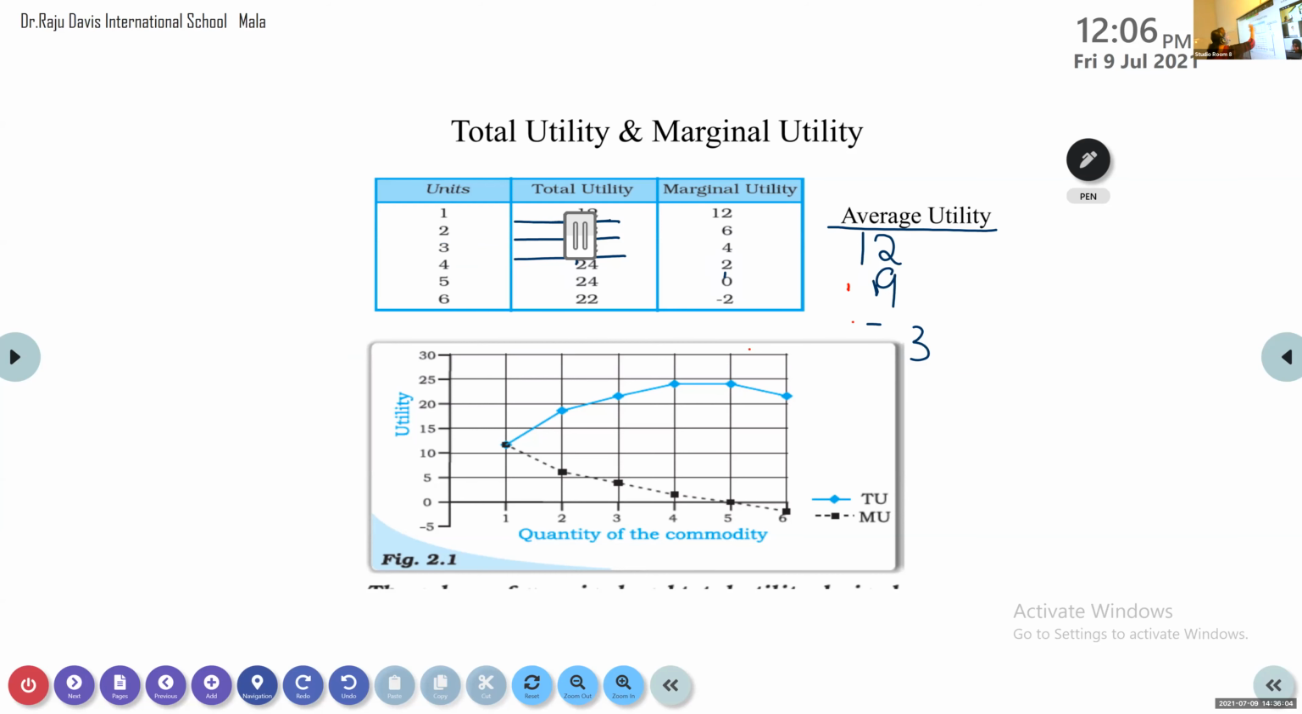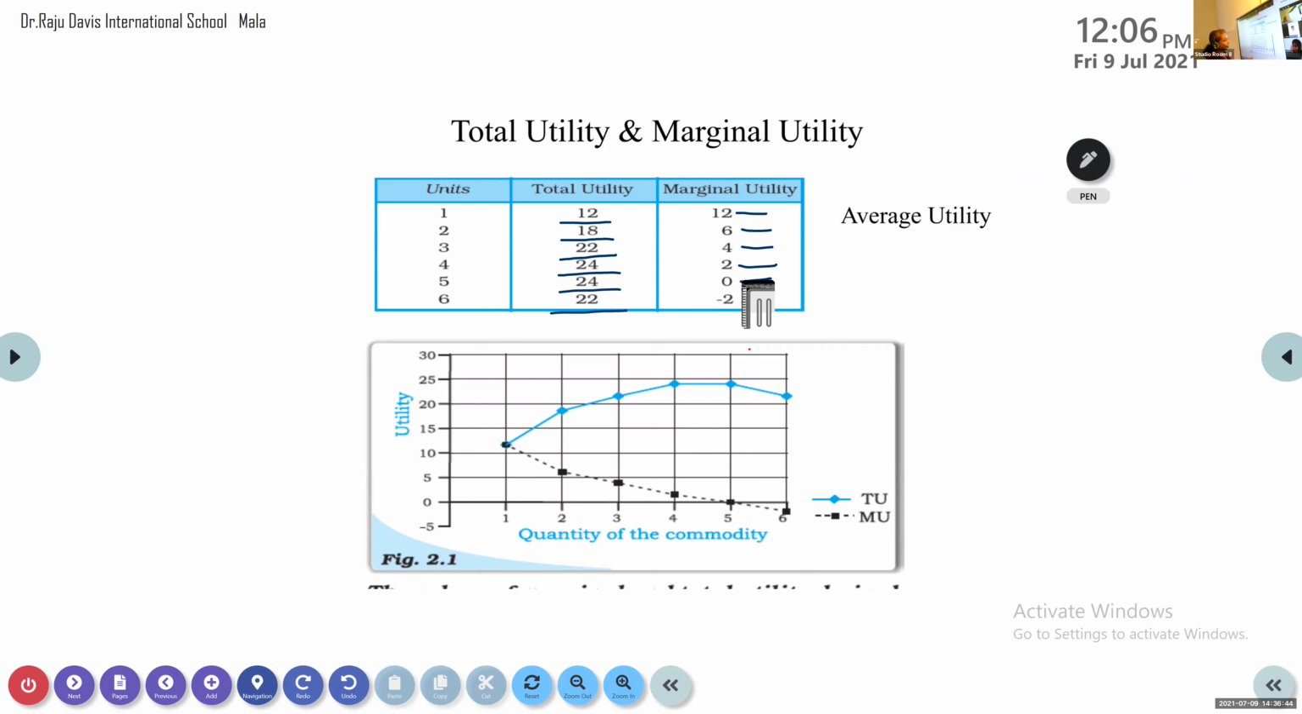Okay, now for this we can see one graph is given. As the total utility, if you see 12, 18, 22, 24, 24, 22. As we go on increasing, the increase in total utility is getting reduced, or we can say that marginal utility was 12, then it has become 6, then 4, then 2, then 0, then it is going minus. What do you mean by that?